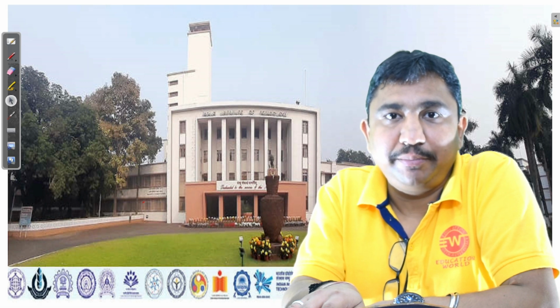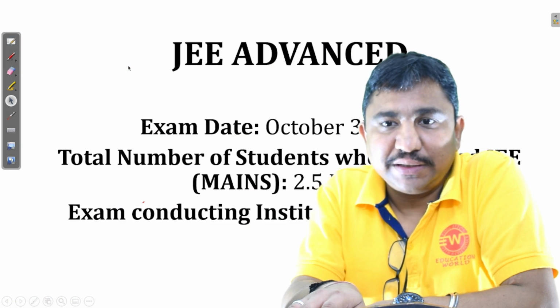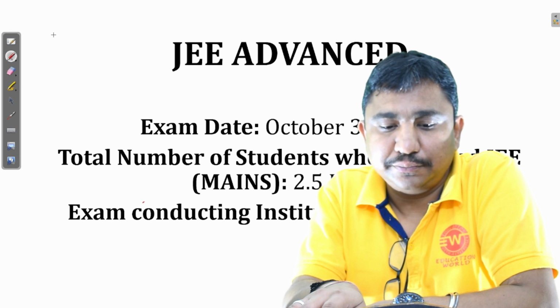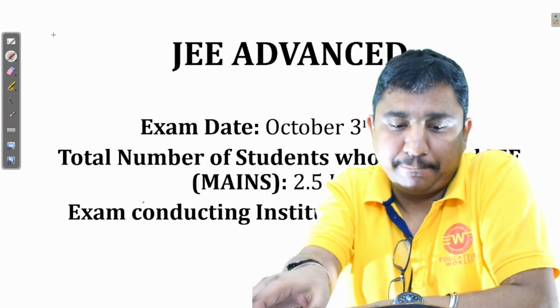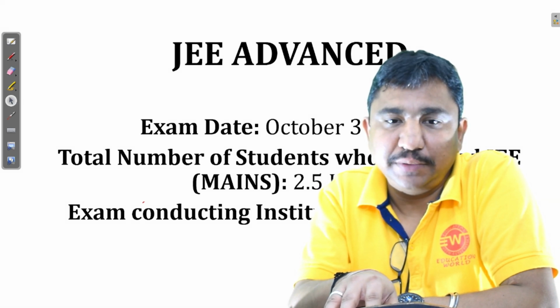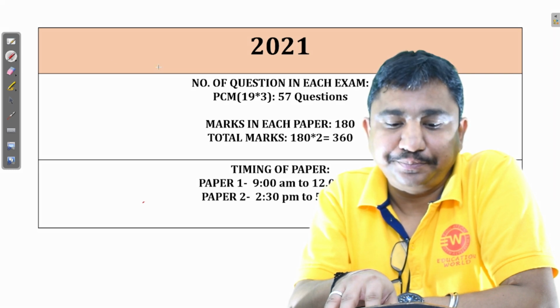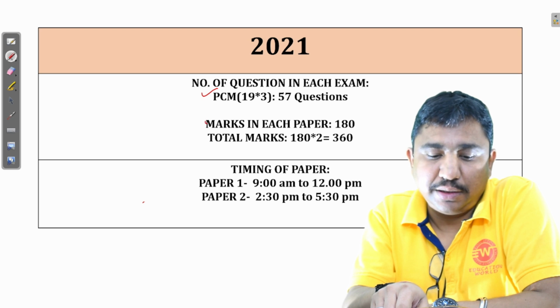Today I have brought the analysis of JEE Advance. This year, JEE Advance was held on 3rd of October 2021. The JEE Advance this year was having 360 marks. The total number of questions were 57 for the first paper. Exam conducting authority was IIT Kharagpur this year.